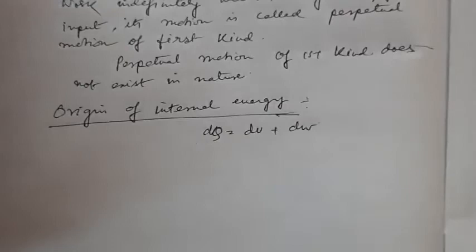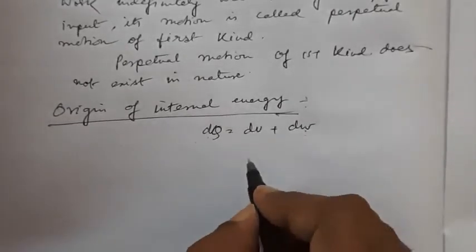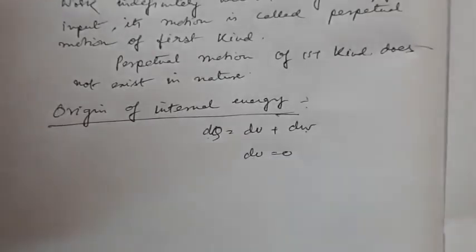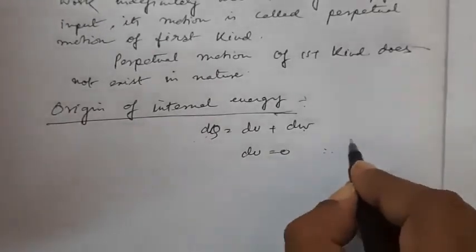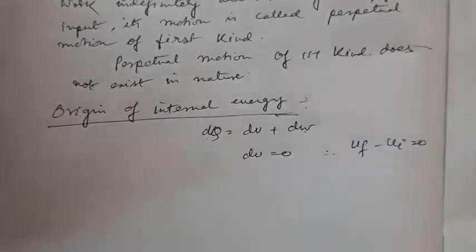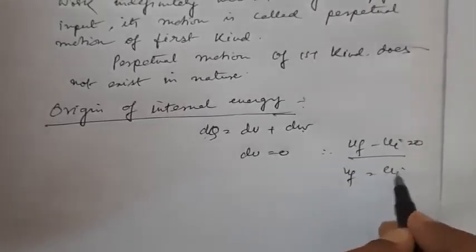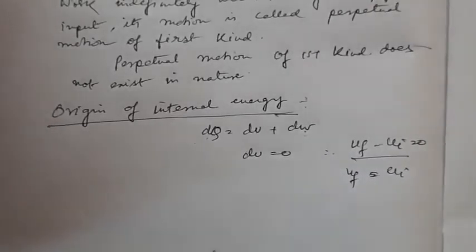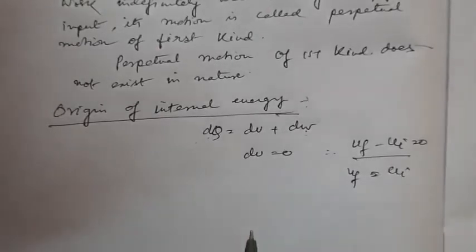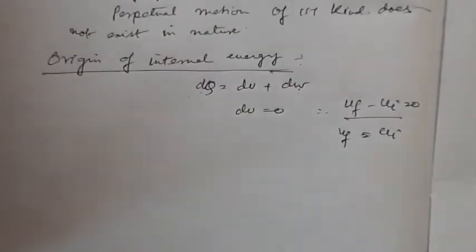For complete conversion between W and Q, we need dU equal to 0. If dU is equal to 0, then UF minus UI is equal to 0. That is, the internal energy of a system does not change. Internal energy UF is equal to UI. So, internal energy does not change. But complete conversion between W and Q is an ideal case.